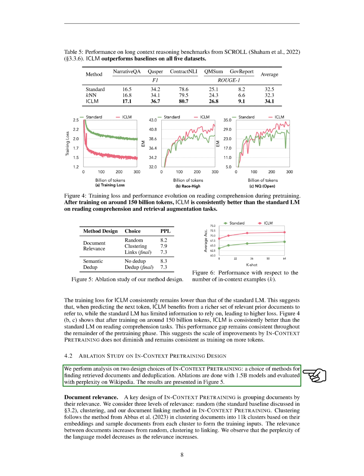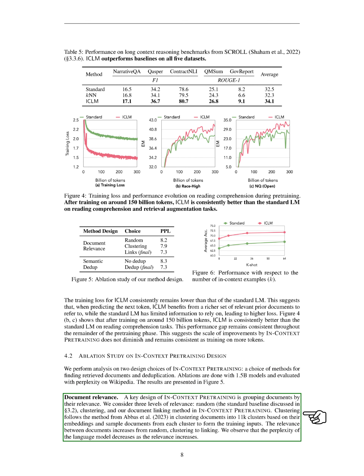We also analyzed 2 design choices of in-context pre-training: the method for finding retrieved documents, and deduplication. We evaluated the models with perplexity on Wikipedia. A key aspect of in-context pre-training is grouping documents by their relevance. We considered 3 levels of relevance: random, clustering, and our document linking method in in-context pre-training. We found that the perplexity of the language model decreases as the relevance increases.